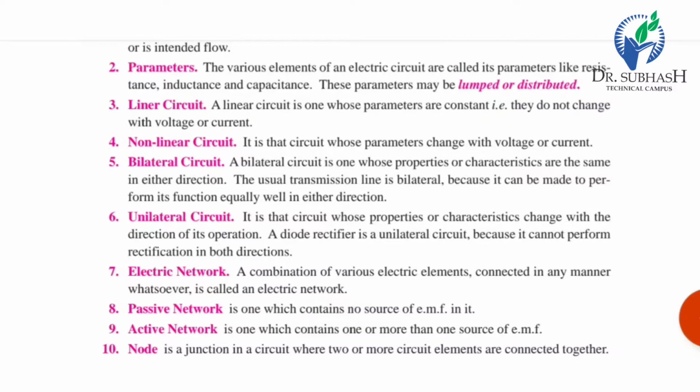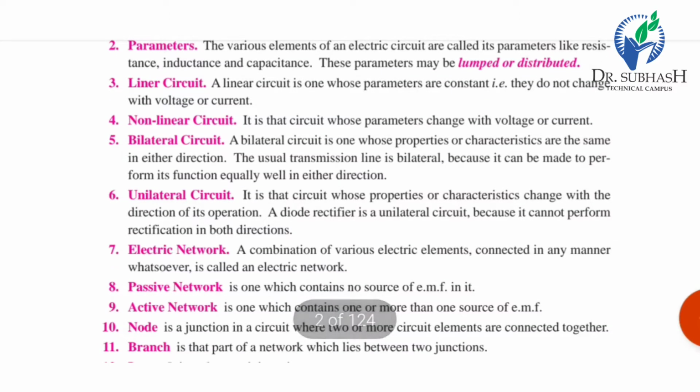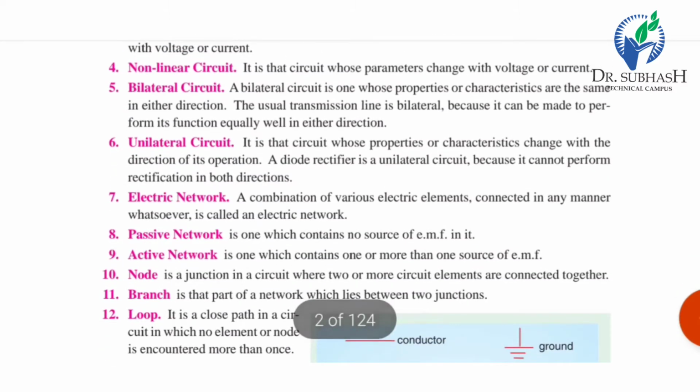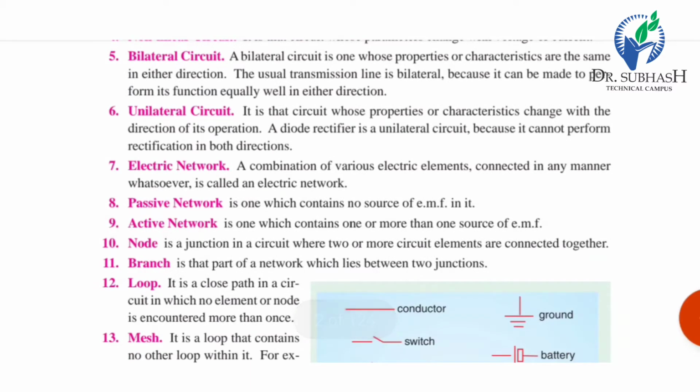A diode rectifier is a unilateral circuit because it cannot perform rectification in both directions, because a diode is forward in one direction and reverse in the other, so it acts like a switch. It is not bidirectional. Electric network: a combination of various electric elements connected in any manner is called an electric network.